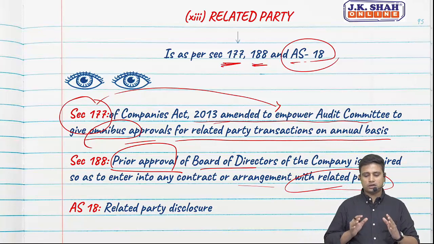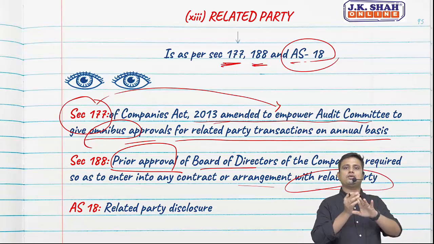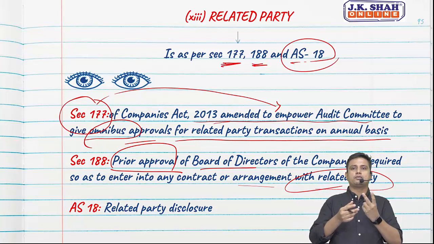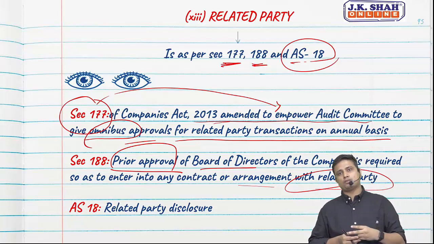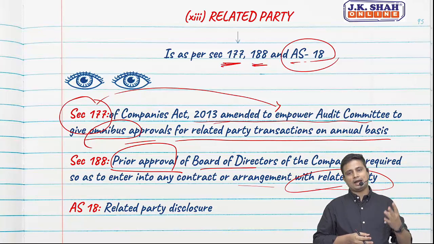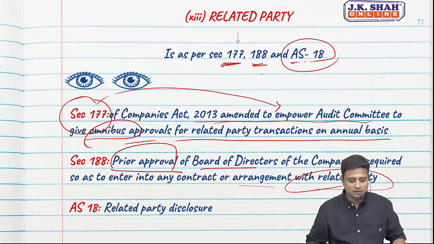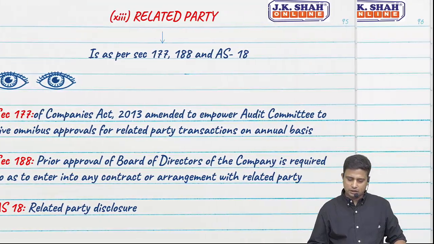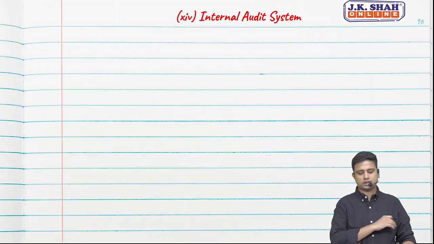So in clause 13, our only responsibility is to see whether it is as per 177, that is audit committee has given its approval. Then 188, that is board of directors also given its approval. And lastly, disclosure as per AS 18. This was the same point as per CARO 16, no changes in provision.